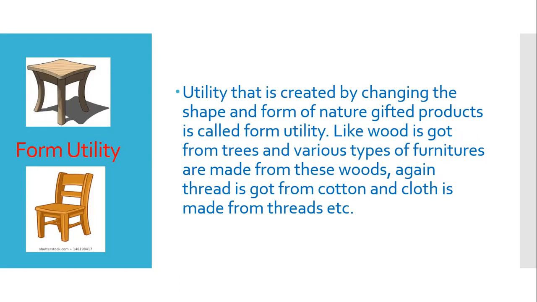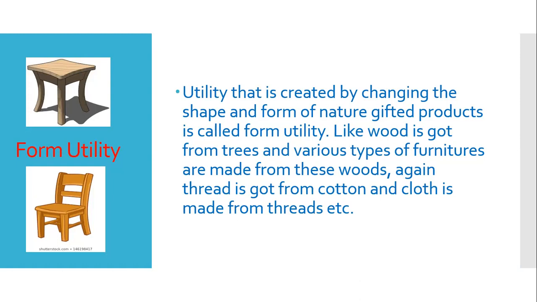Like we know that we get wood from trees, and trees are a natural product, and from this wood various types of furniture can be made. In the pictures we are seeing a chair, then a stool or table. That means new utility is added to the wood. The form and shape of the wood has been changed, so now we can sit on it, that is a chair. We can put something on the stool. That means new utility has been formed.